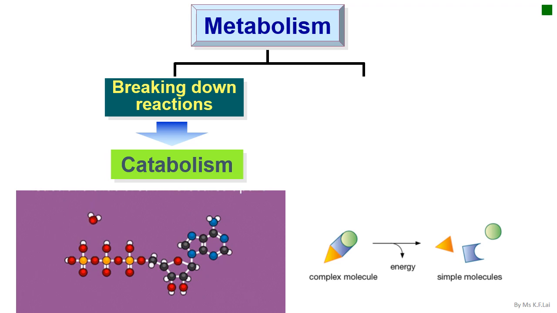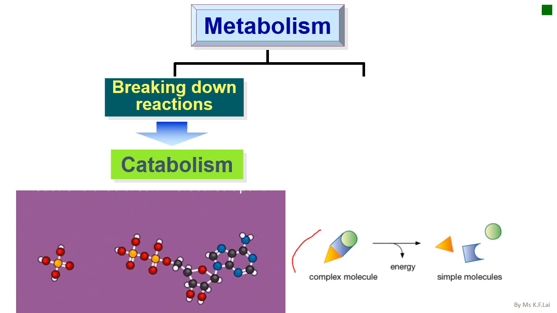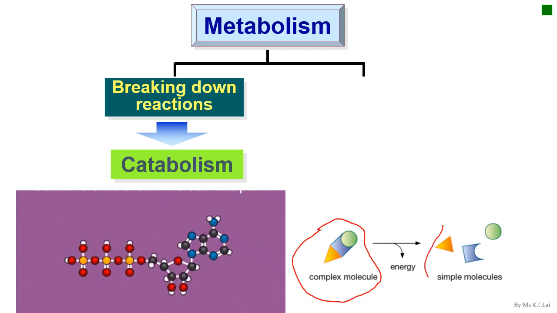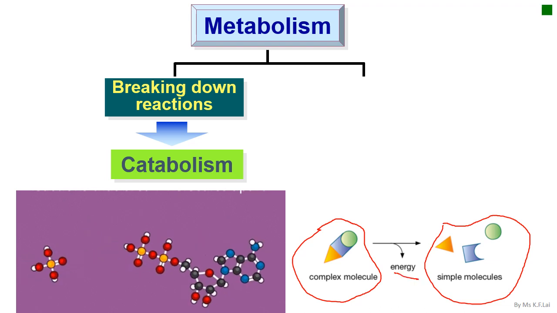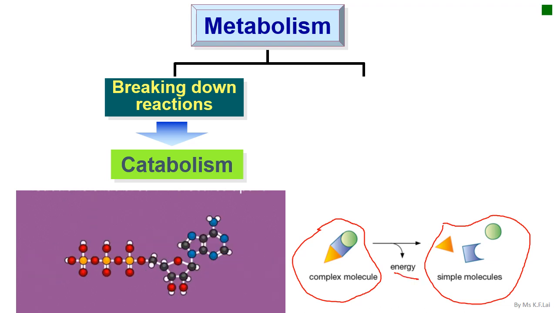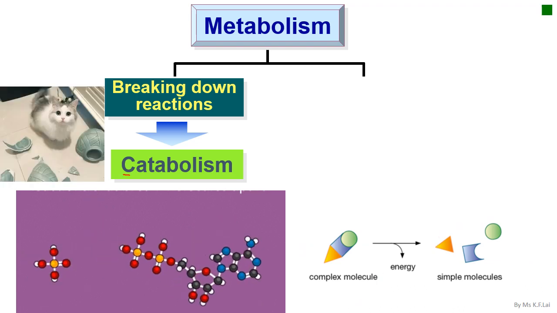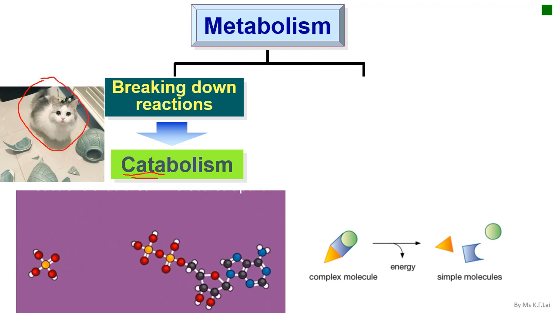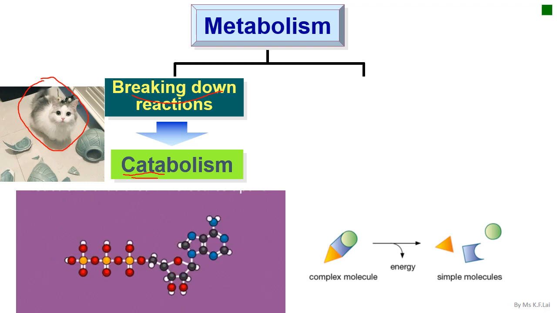Catabolism refers to some breaking down reactions in which large complex molecules will be broken down into simple molecules. Energy is usually released in this process. You can see the molecule is broken down in this reaction. Catabolism, you can think of the word catastrophe, or your lovely cat accidentally breaks your lovely vase. So these are breaking down reactions in which the molecules are broken apart.